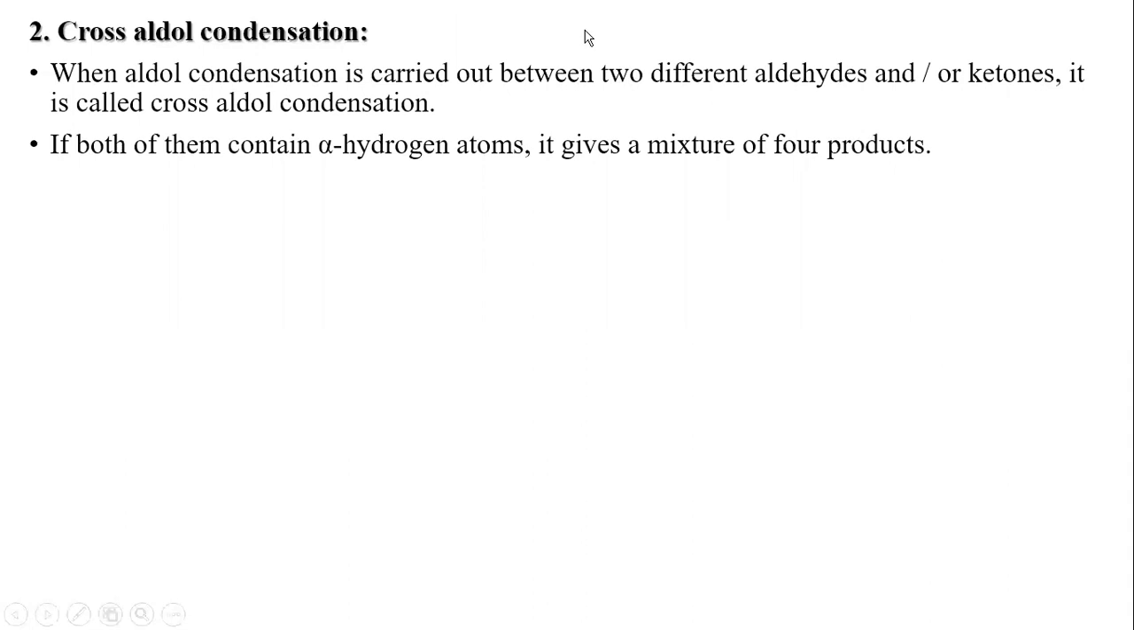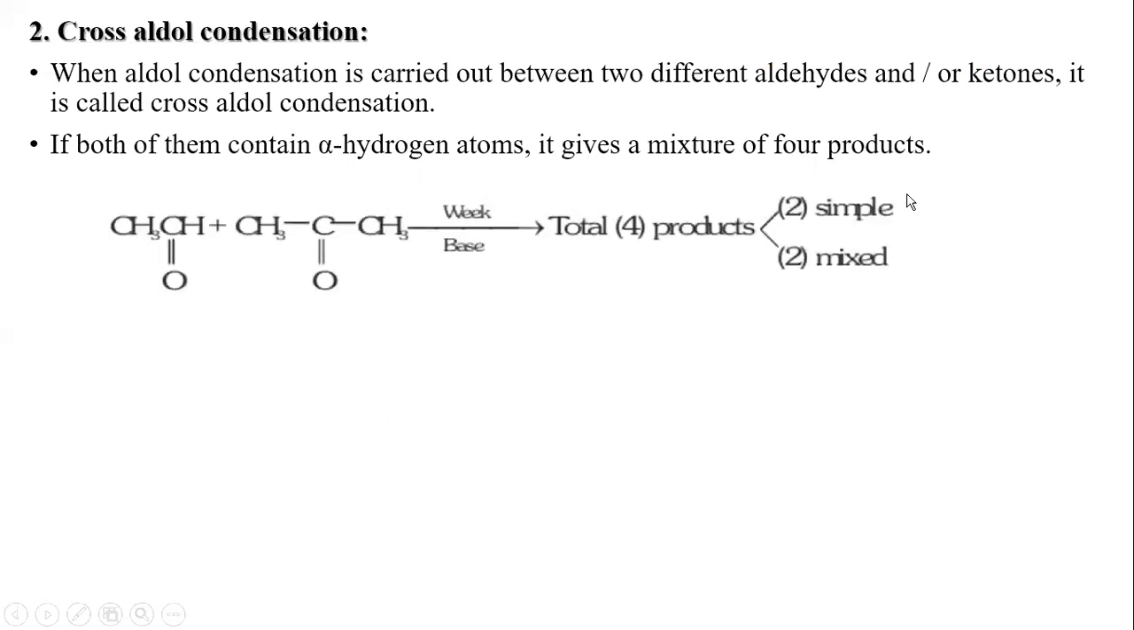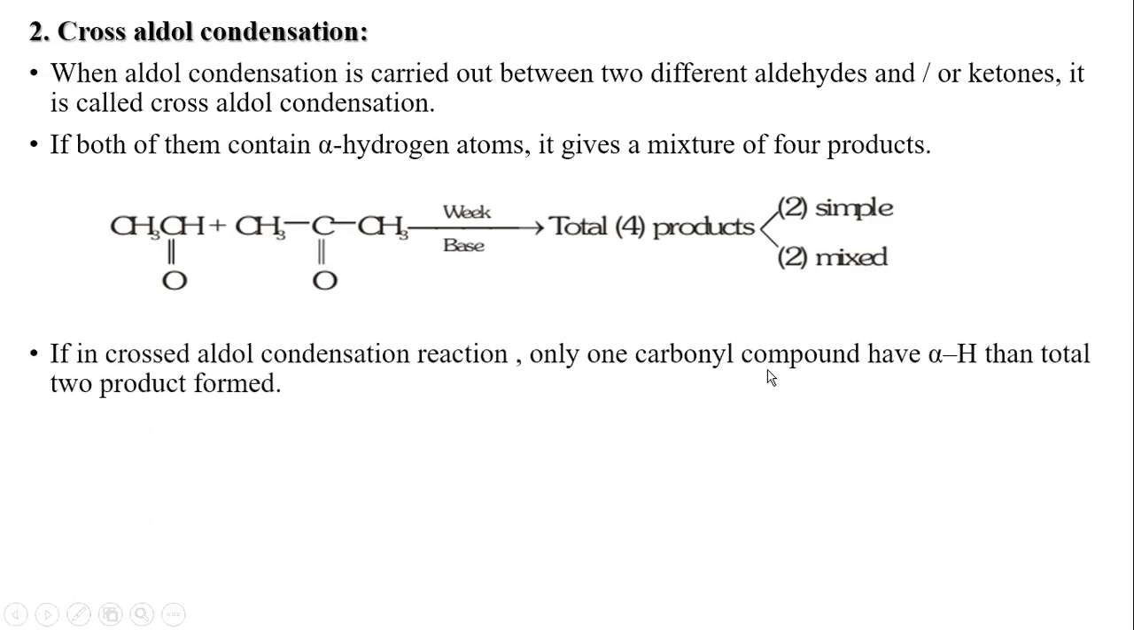Cross-aldol condensation. When the aldol condensation takes place between 2 different aldehydes or 2 different ketones or between one aldehyde and one ketone, the reaction is cross-aldol condensation. If both of the carbonyl compounds contain alpha hydrogen, then we receive 4 products. But if only one carbonyl compound has alpha hydrogen, it gives only 2 products.